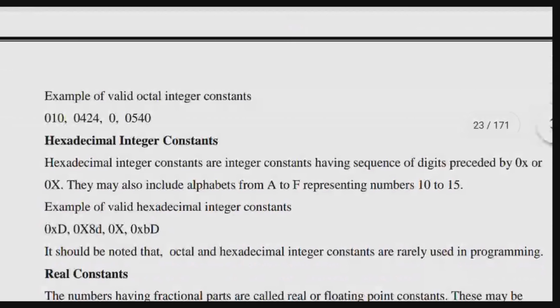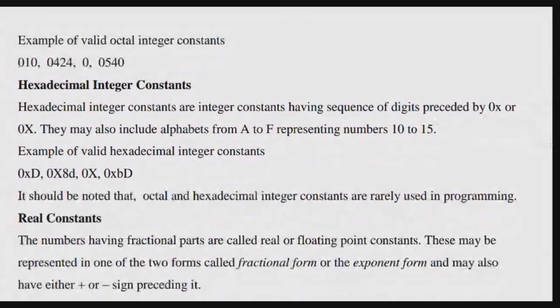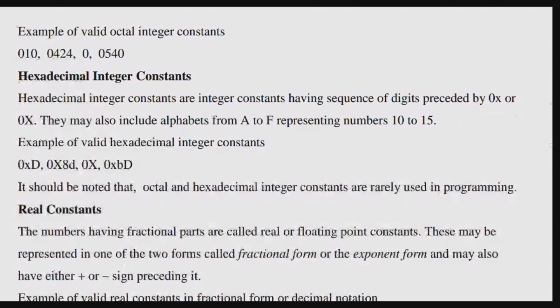Next, hexadecimal integer constant. Decimal integer constants we already know: the whole numbers we can take as decimal integers. But hexadecimal integer constants are integer constants having a sequence of digits preceded by 0x, that is 0 and small x, or 0 and capital X. So it should start with 0 and small x or capital X. Then we call it a hexadecimal integer constant.